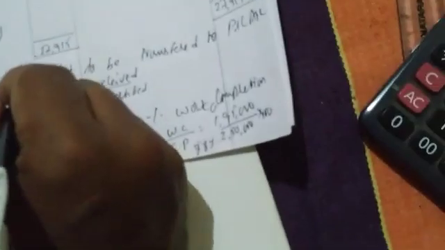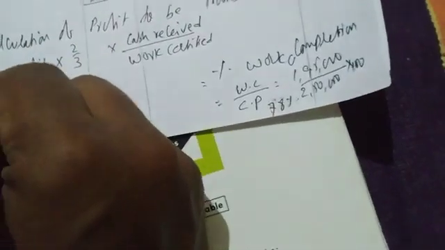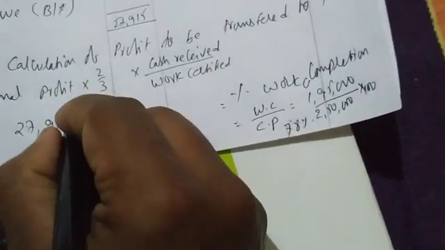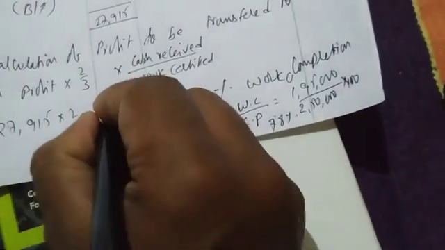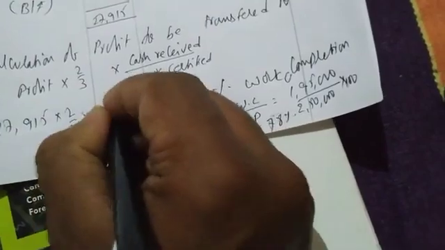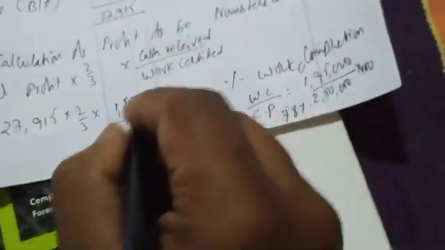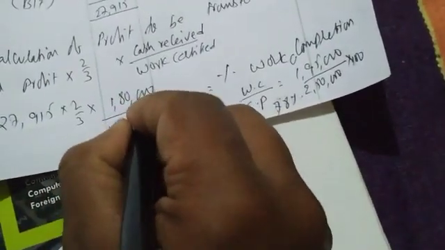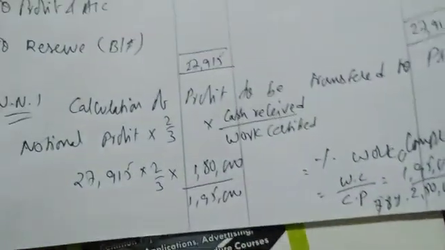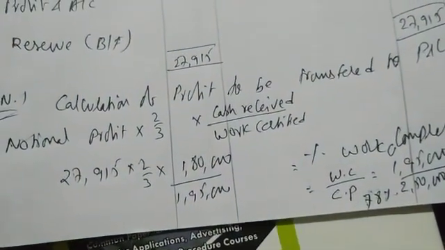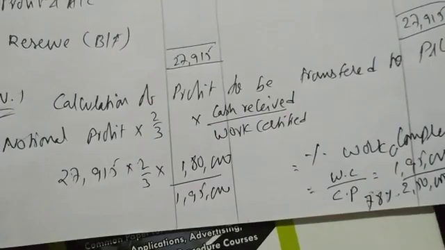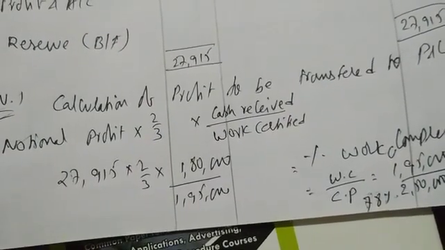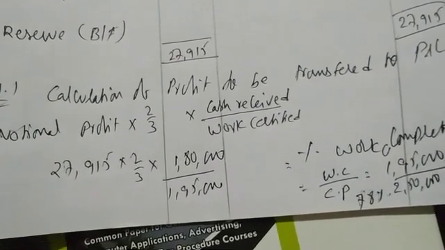78% means into 2/3. So notional profit is 27,915 into 2/3 into cash received, 1,80,000 divided by 1,95,000. To do the calculation, 27,915 into 2 divided by 3 into 1,80,000 divided by 1,95,000.